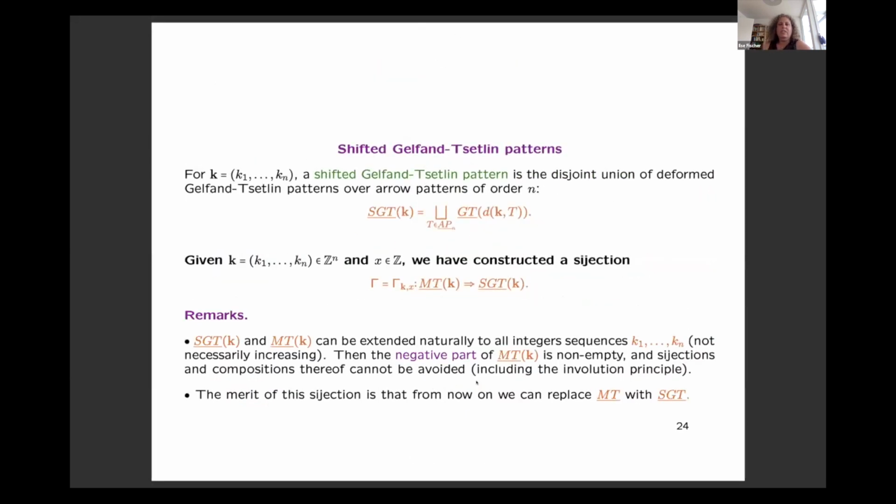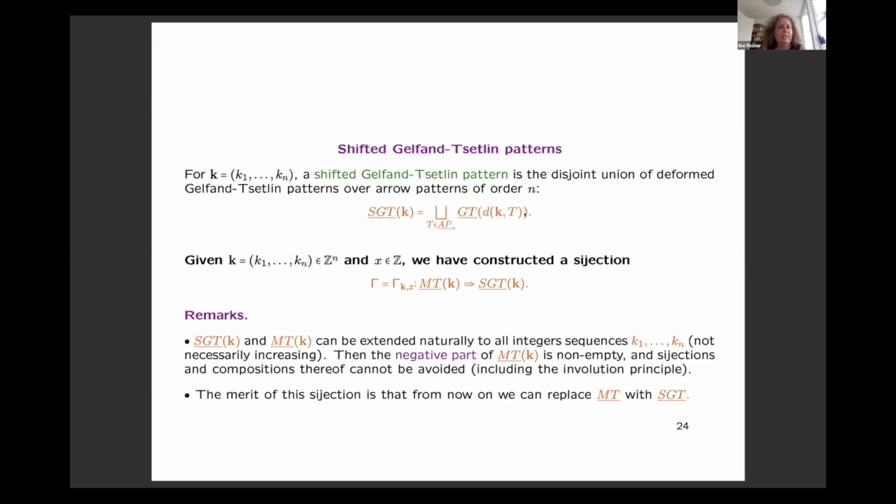And now with these two objects, Gelfand-Zetlin patterns and these arrow patterns, I can define shifted Gelfand-Zetlin patterns. So they are a disjoint union over all arrow patterns. Then I take the deformation of the bottom row that comes from the arrow patterns, and then I take all Gelfand-Zetlin patterns. And now you might wonder, why do I need this shifted Gelfand-Zetlin pattern?